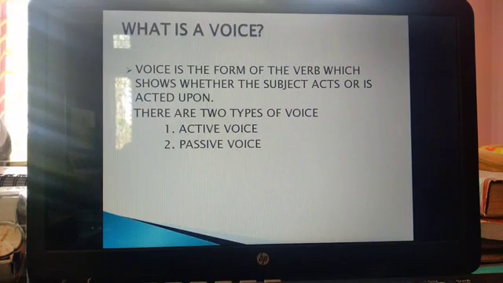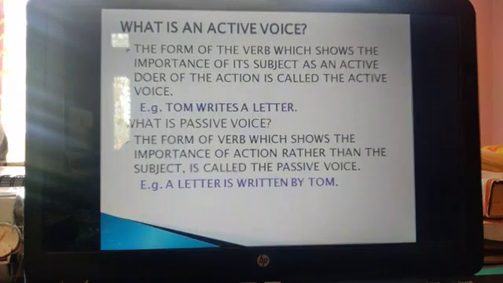Voice is the form of the verb which shows whether the subject acts or is acted upon. Simply it means it is a form of verb in a sentence which shows whether the subject is playing an important role or whether we are giving more importance to the action. There are two types of voice, active voice and passive voice.